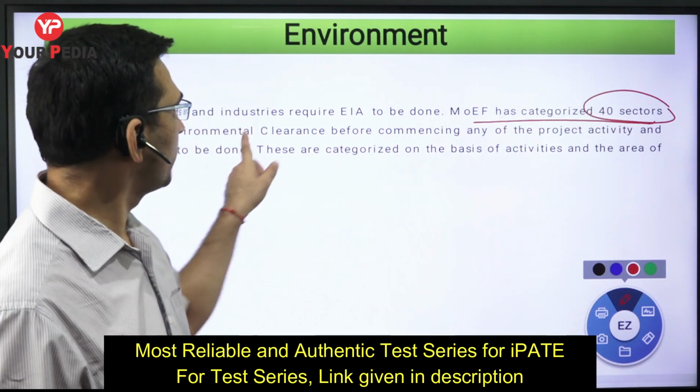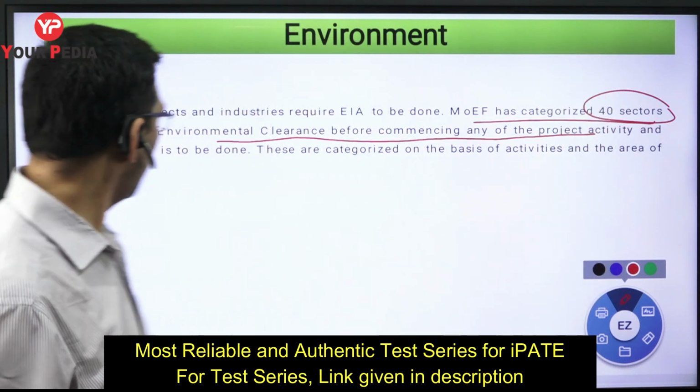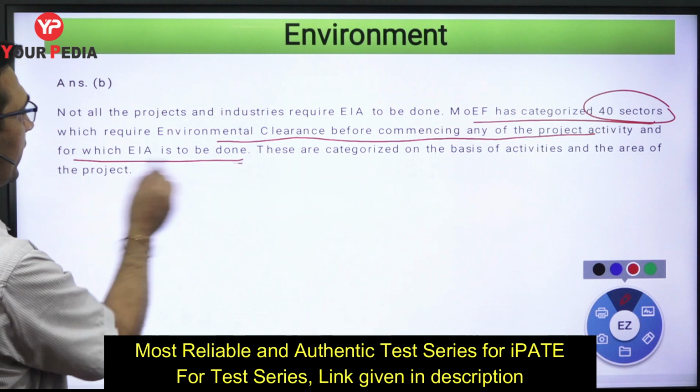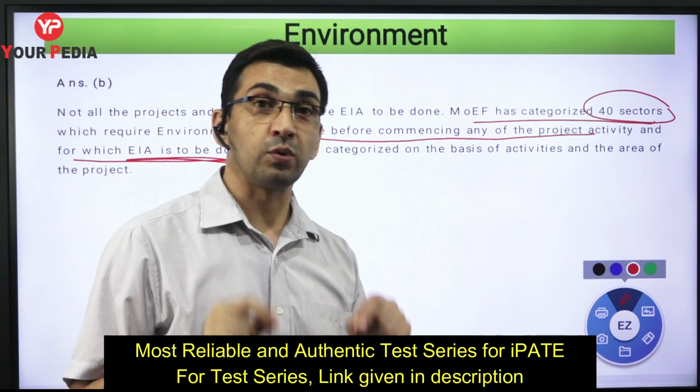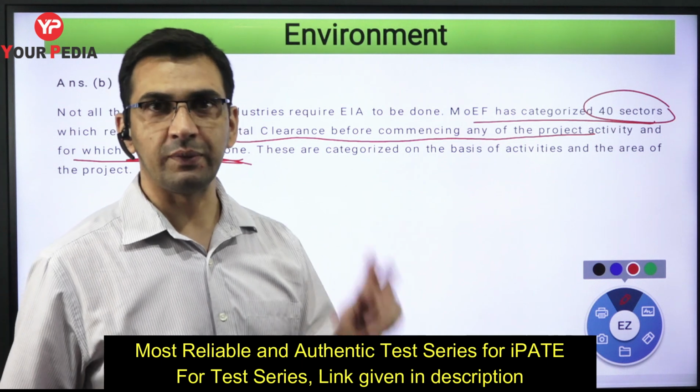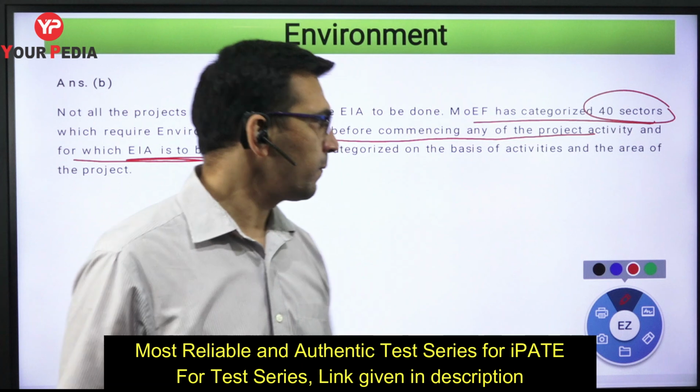It is mentioned there that before you start the project activity, EIA is to be done. So you cannot start that project unless you have carried out the detailed assessment in the form of environmental impact assessment. And once you have obtained the clearance, then obviously you can move ahead.